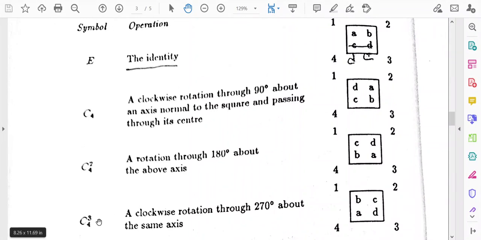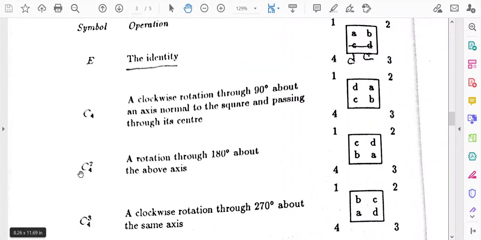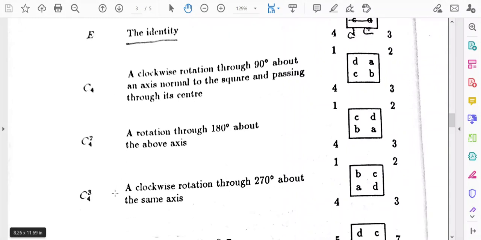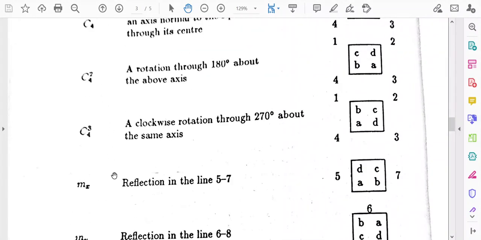So, this is the operation of C4^3. Now, if we rotate through 360 degree, that means C4 to the power 4, which is actually the identity operation E. So, we are not writing C4^4 because it is not a new element. The operation C4^4 is same as identity operation.